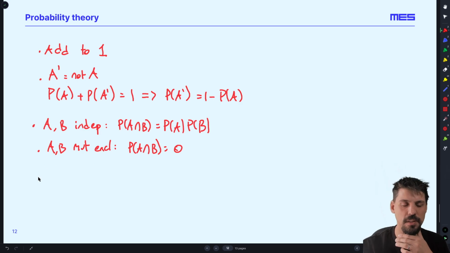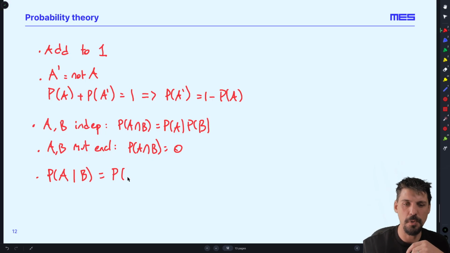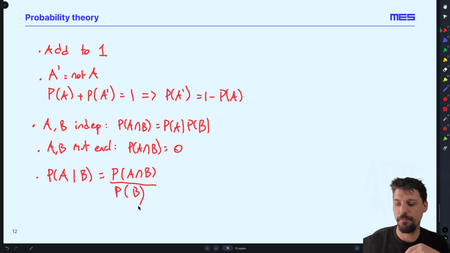They cannot happen at the same time. And the probability of A given that B has happened, so I want all the events where B happened and A happened, is the probability of A and B, over, we want that out of all the B's. And there we have it. That gives you a good grounding to start tackling the UCAT probability questions.